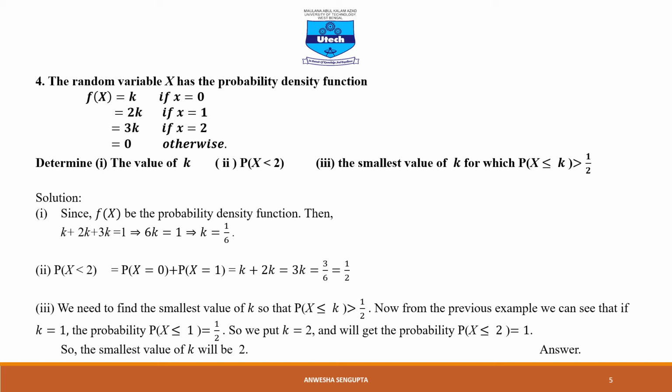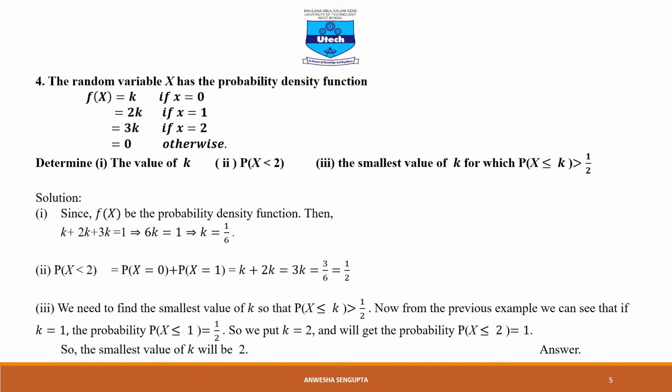It is given that this fx denotes the probability density function, and we know that the sum of the probability density function always equals 1. So when you consider the sum, it is the same as 1. That gives us k equal to 1 by 6. So the value for k is 1 by 6.